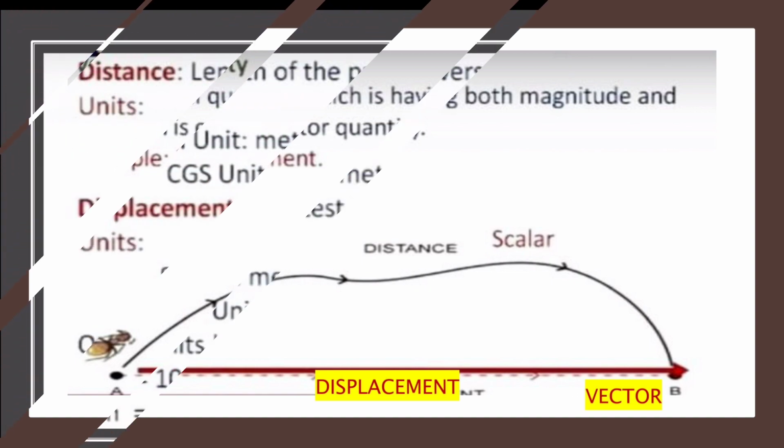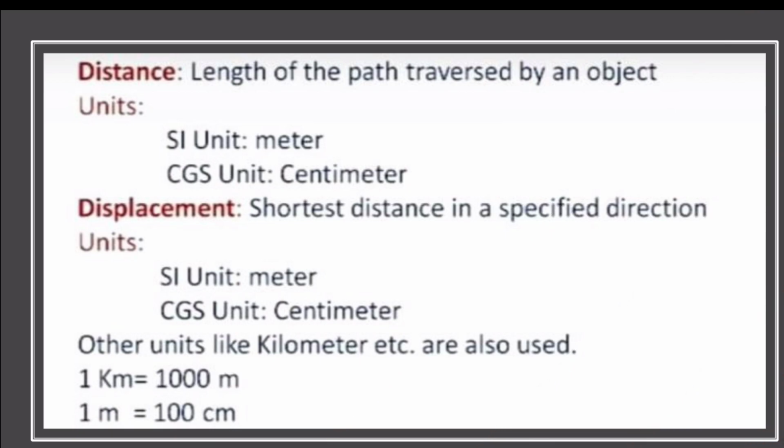Distance, length of the path traversed by an object is called distance. Units, SI unit meter, CGS unit centimeter. Displacement, shortest distance in a specified direction is called displacement.